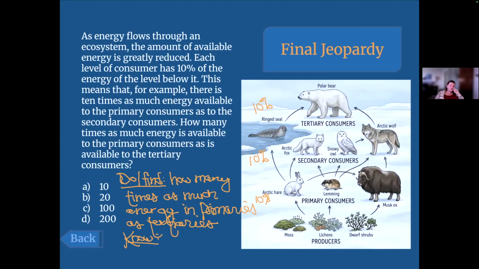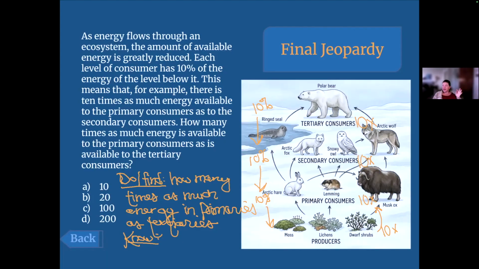I love to do that. The GED might do it too. 10 times 10 times as much energy. So you're talking about the polar bear as compared to the snowy owl. You're going down. The polar bear only has 10% of what the snowy owl has. But if you're going the opposite, if we're comparing the primary to the secondary, the primary to the tertiary, now that's when we start talking about these guys have 10 times as much as the ones before them, or I should say the ones above them.